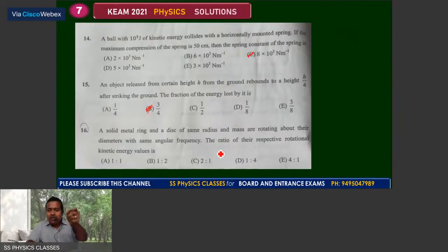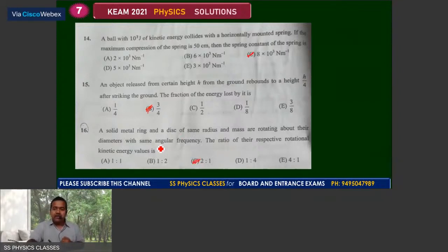Number 16. A solid metal ring and a disc of the same radius and mass are rotating about their diameters with the same angular frequency. The ratio of the respective rotational kinetic energies. And keep in mind, as a half I1 omega square by half I2 omega square, the omega are same, and hence we can say that I1 by I2, that is the value. And for 16 to 1, you get the answer as the C choice.